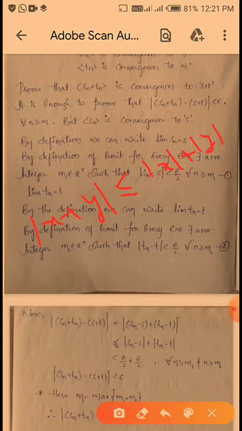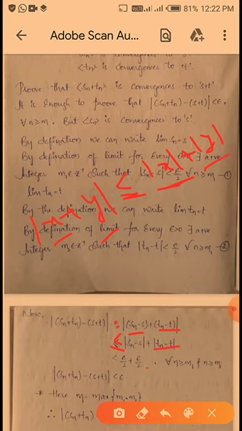Here in place of x we have Sn minus S, and in place of y Tn minus T. So the equal-to condition becomes less than or equal to, where mod x is mod Sn minus S, and mod y is mod Tn minus T.